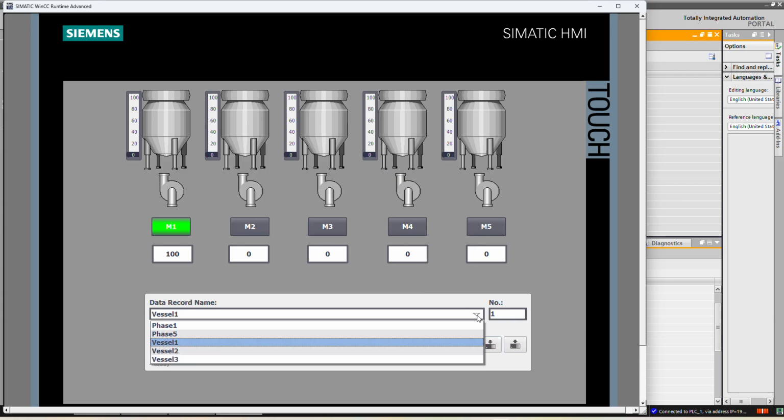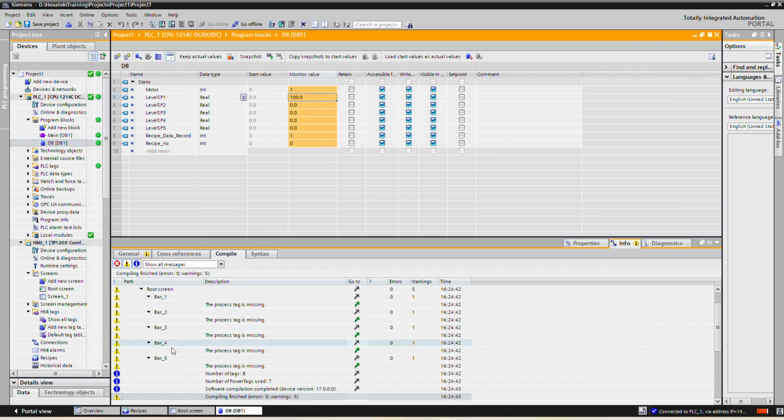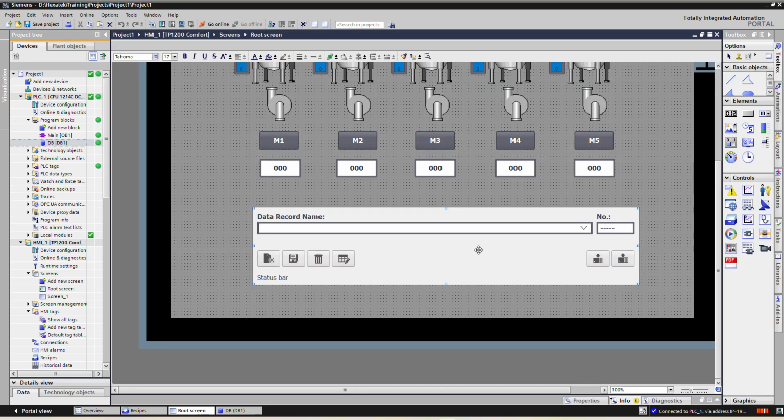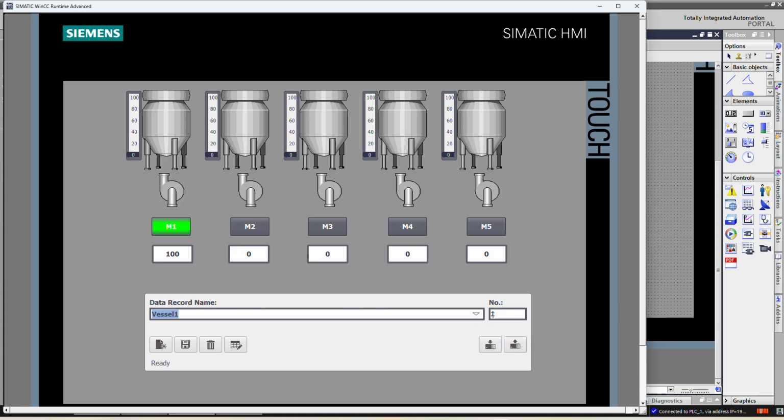Okay, so here now every time we have to download with the help of this particular button, or what we can do, we can create some logic in the PLC and we can execute based on this number. If you see, every phase or every step has a unique number.